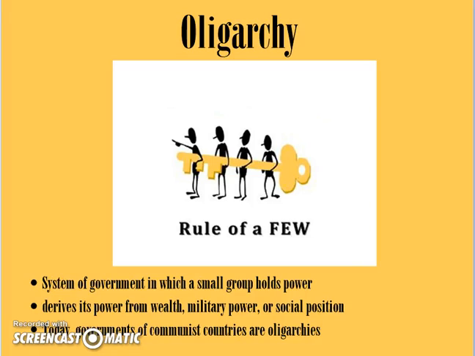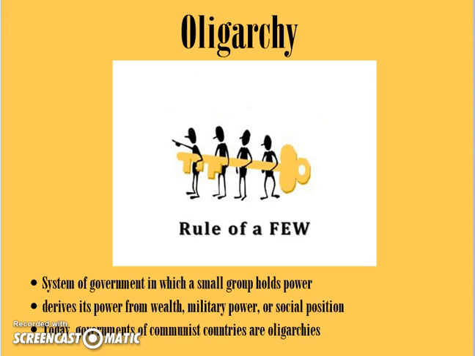And now we can talk about oligarchies. An oligarchy stands for rule of a few, and that is a system of government in which a very small group of people hold power, and it derives its power from wealth, military power, or social position. So the people who are in power are either very rich, they have the backing of the military, or they have a social status that gives them power.